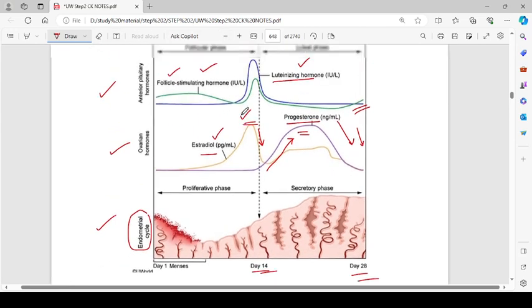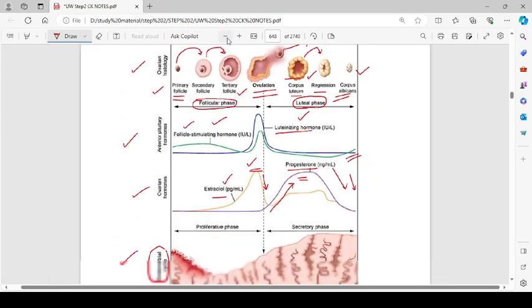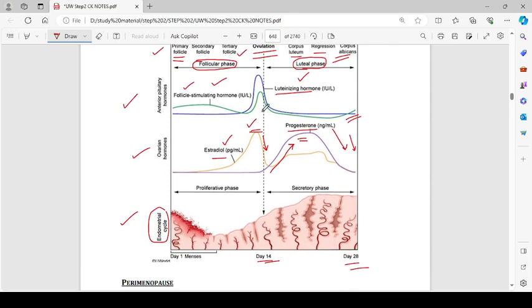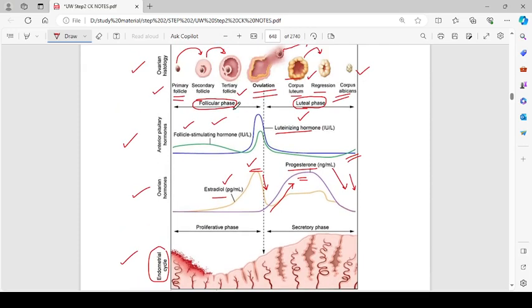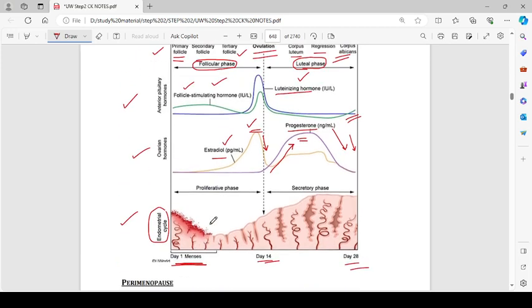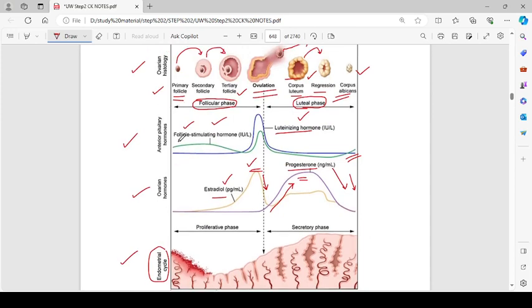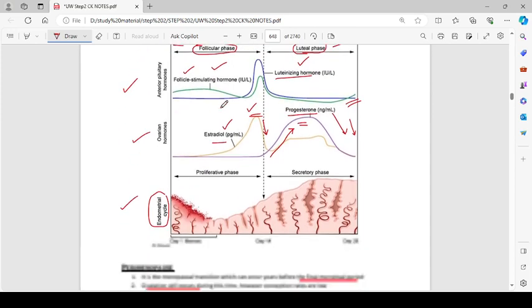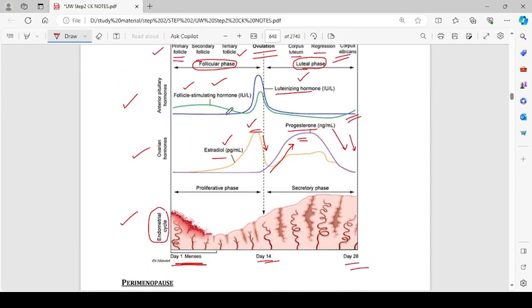Now, during all of this process, what is happening in the endometrium? Let me zoom out a bit more. Here you can see that on day 1 of menses, when the woman is bleeding, the primary follicle is converting into a secondary follicle.